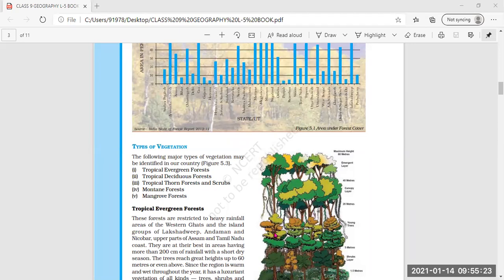If they want more, they cut the trees, they kill the animals and use their skin, their teeth and all for the fulfillment of their own greedy needs, and that creates an ecological imbalance.